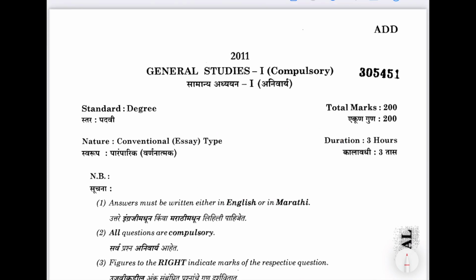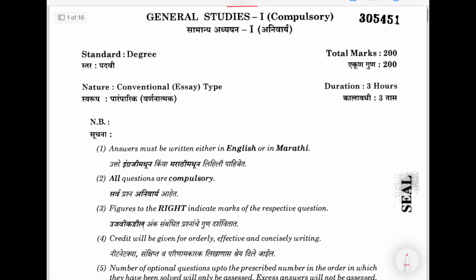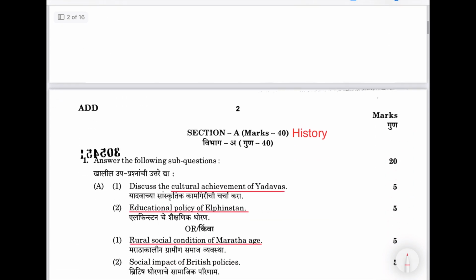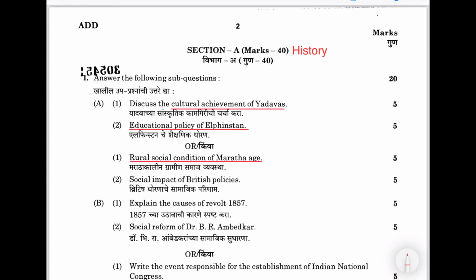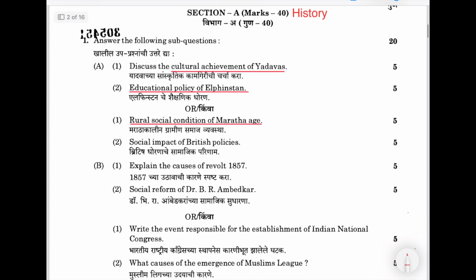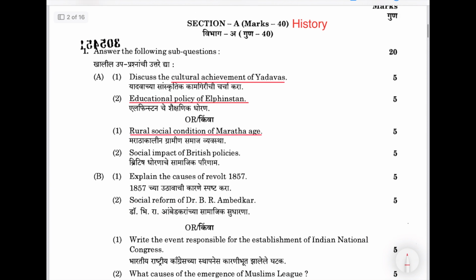First of all, we'll go through 2011. That was the last time MPSC had a descriptive pattern. In this exam, they had two GS papers. You can see this is the GS1 paper. Section A is about history, and you can see how they asked the questions on history. It was history with special reference to Maharashtra. So you can expect the same level of questions, if not, at least the topics.